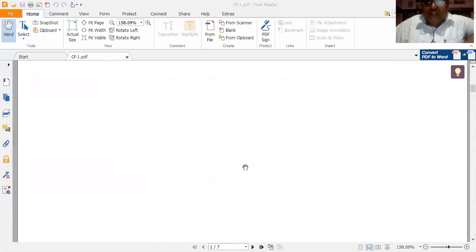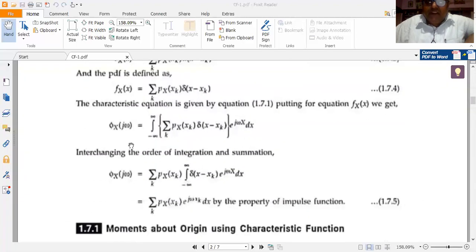I get phi x of j omega is equal to integral from minus infinity to plus infinity of summation over k Px of xk into delta of x minus xk into e to the power of j omega x dx.